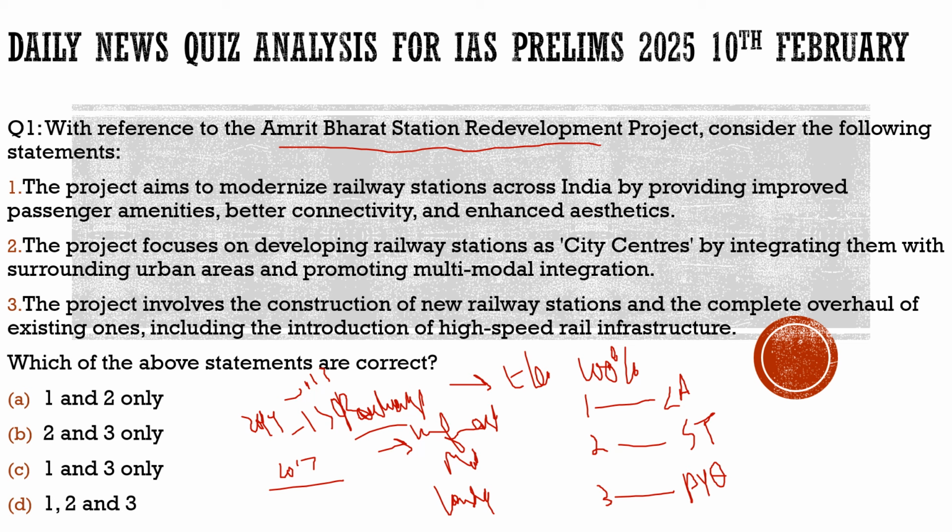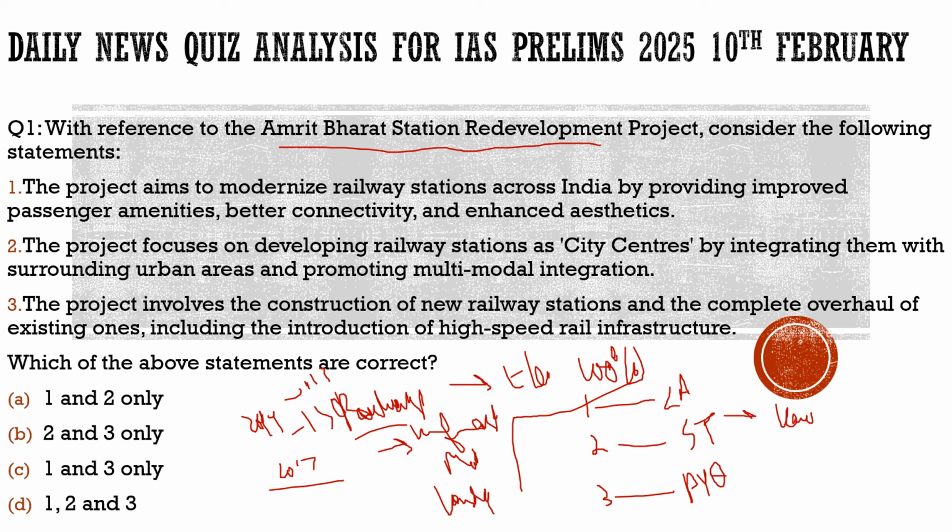But the author also highlighted a few of the negatives of this budget with respect to the railway budget. For example, what are the negatives? There has been no mention of Kavach in this year's budget, which should have been the primary focus of the government. Kavach helps in protection against accidents. So there was no definite mention about the Kavach system, which should be the main focus of the government.